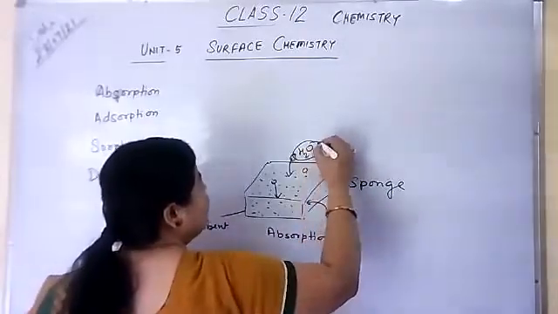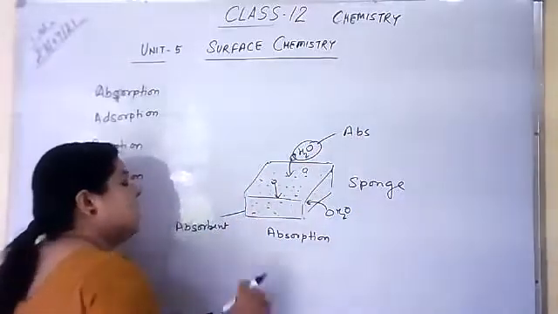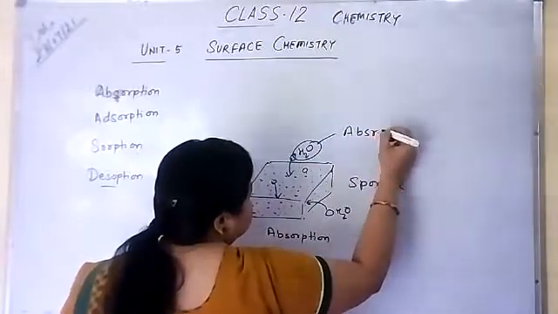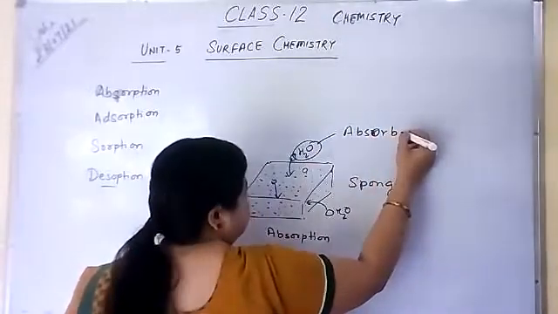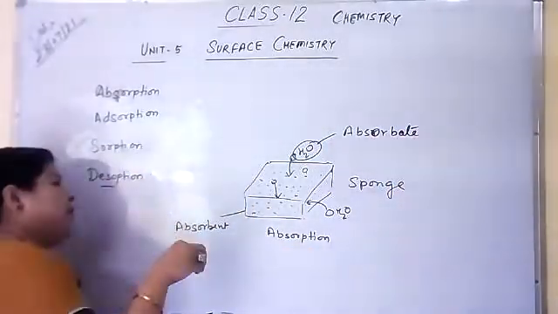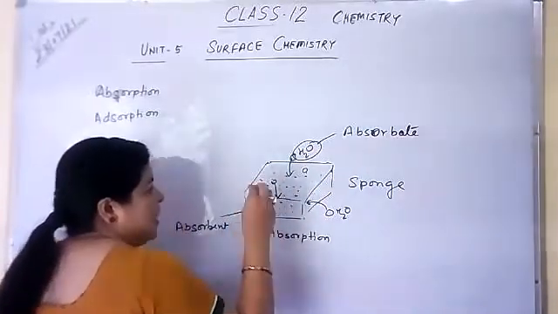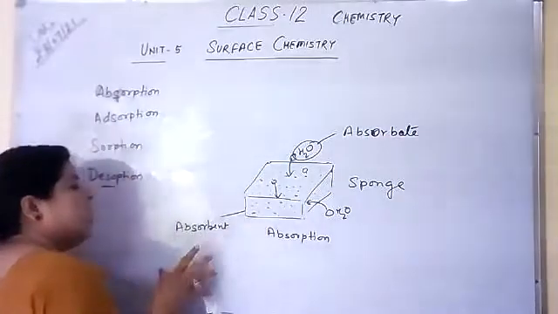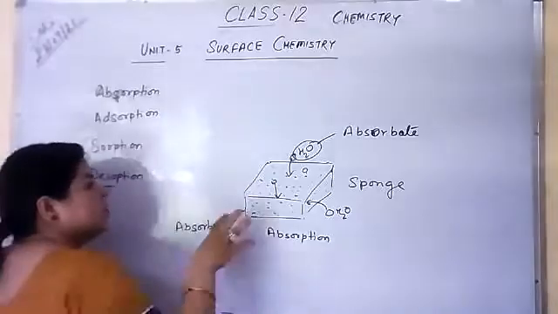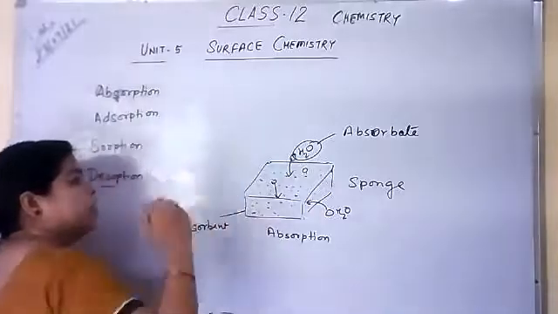Absorbate is that substance which enters into the absorbent. And absorbent is that substance which accepts or absorbs the absorbate in it.